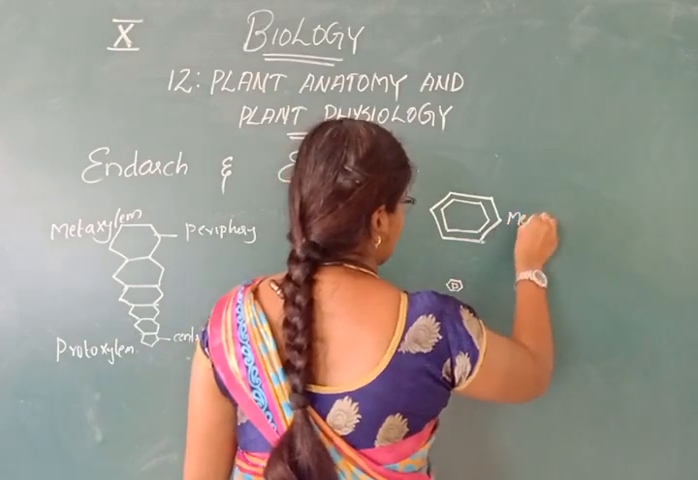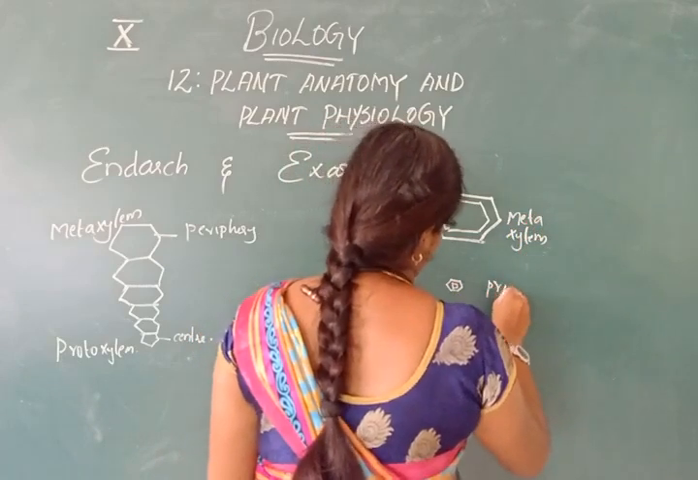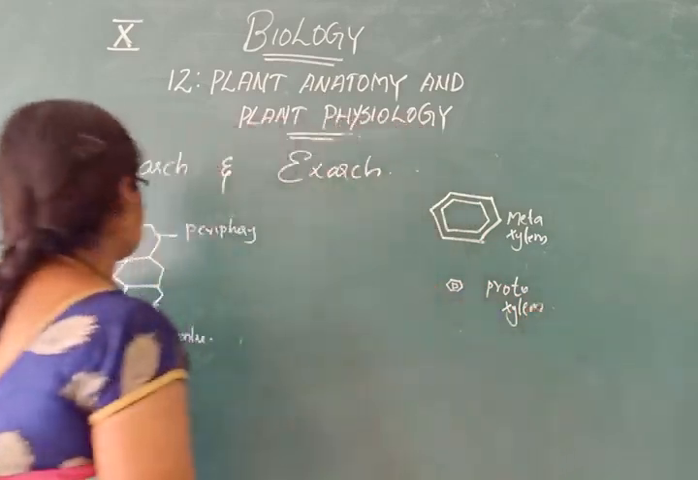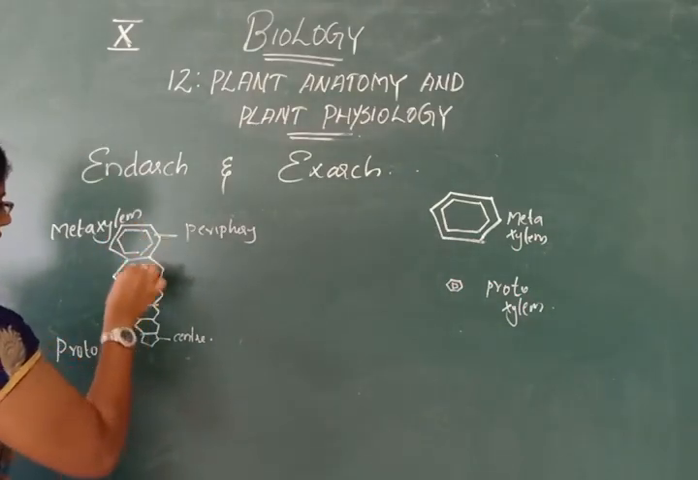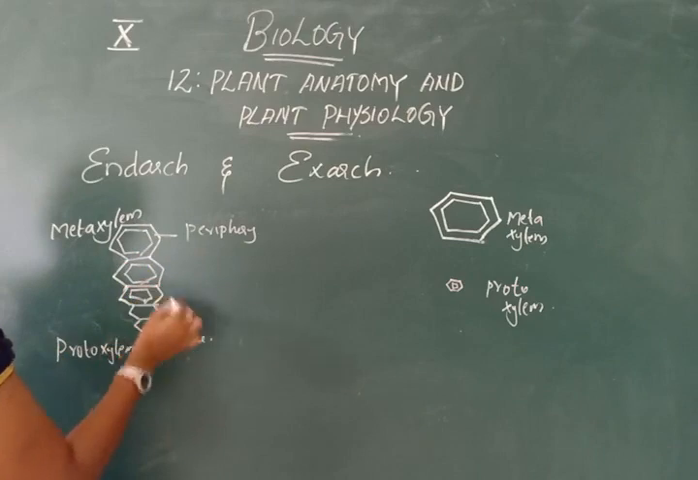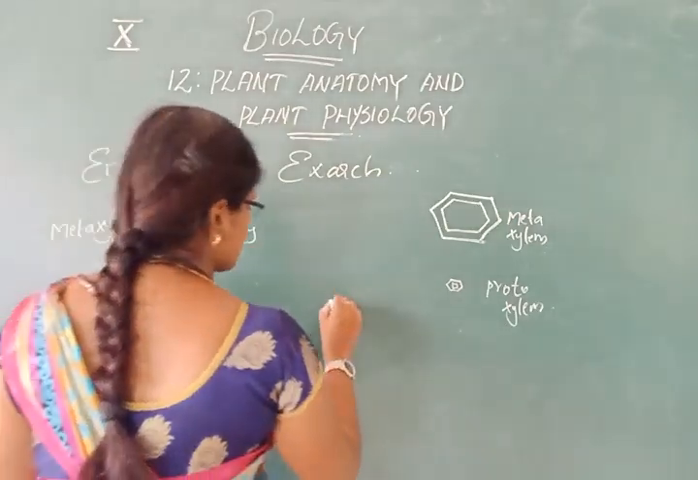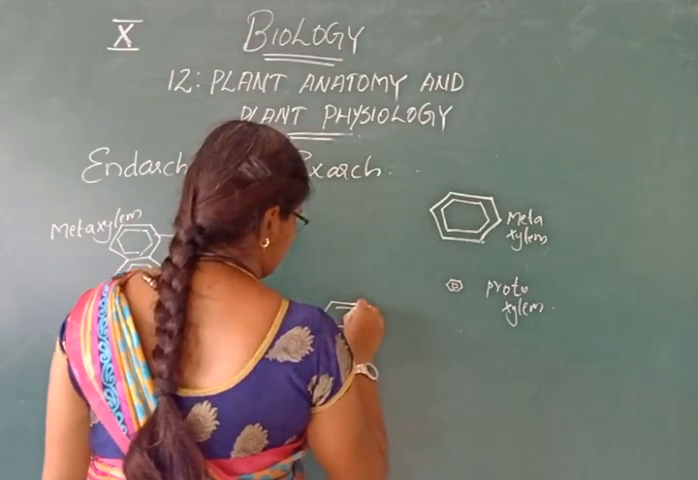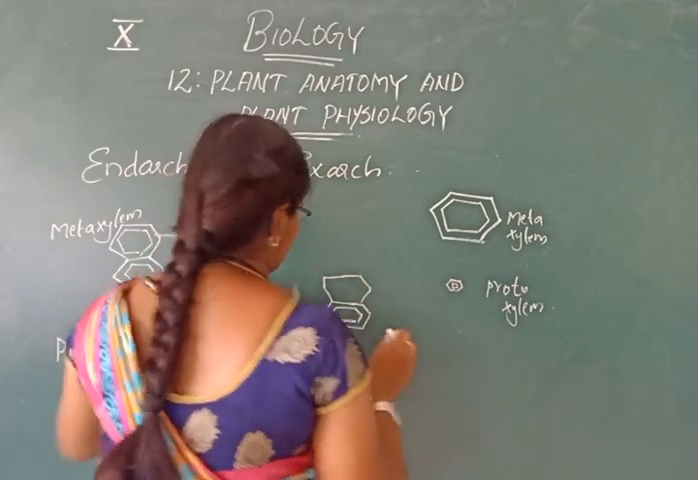This is metaxylem. The small one is protoxylem. When the metaxylem is present towards the periphery and the protoxylem towards the center, it is called endarch. Then what is exarch? Exarch means the metaxylem is present in the center.